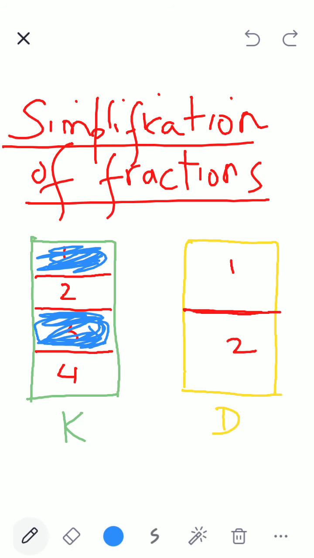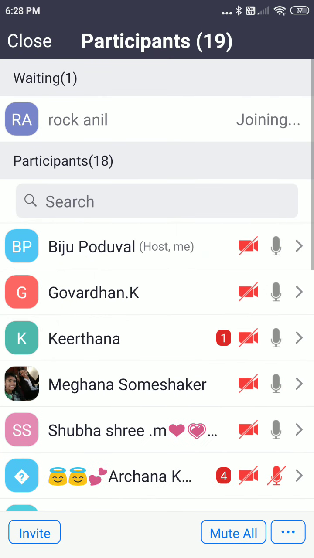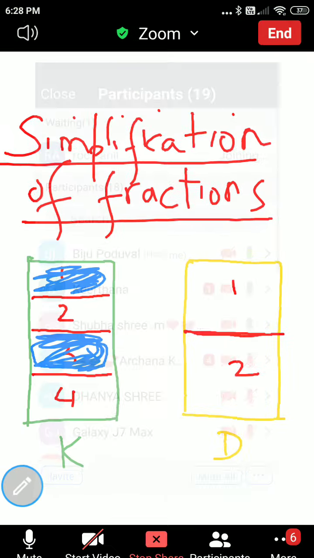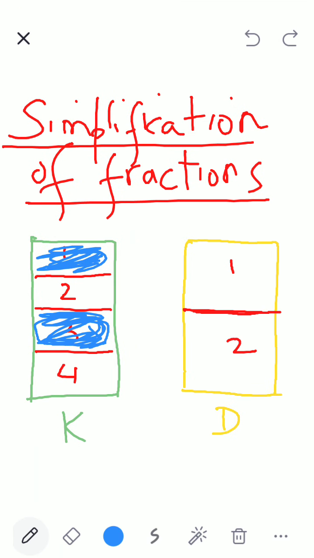So what is the fraction of chocolate Kirtana got? Yes, tell Subhashri. So Kirtana got 2 by 4. Basically 2 pieces out of 4 pieces. Correct, children? Yes, very good.